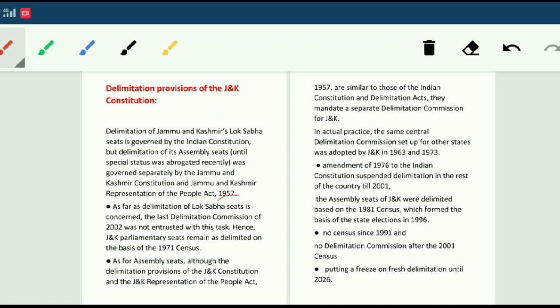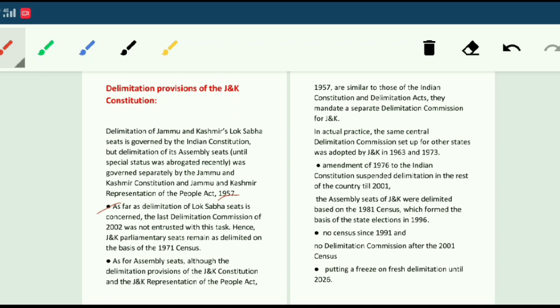As far as delimitation of Lok Sabha seats is concerned, the last delimitation commission of 2002 was not entrusted with this task. So the Jammu and Kashmir parliamentary seats remain as delimited on the basis of the 1971 census.